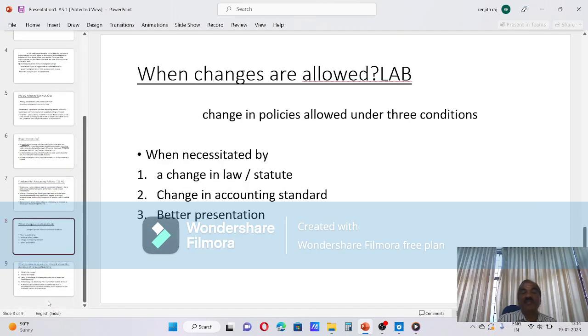Then we have seen that for consistency, the policy followed should be continuously followed. Then how it can be changed, when it can be changed, is very important.